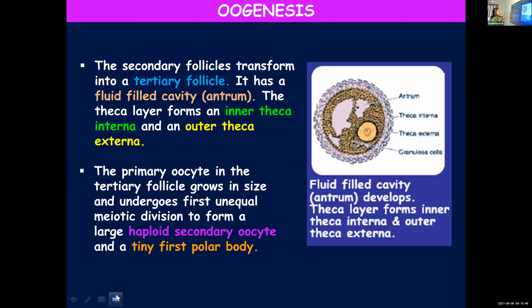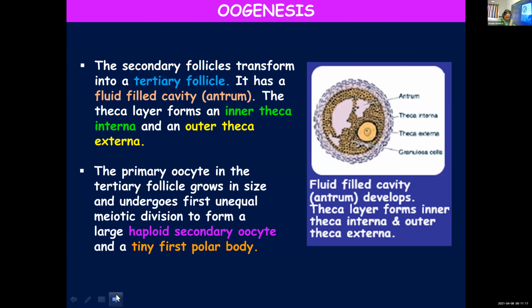And once they reach the tertiary follicular stage, the primary oocyte inside will grow in size and carry out the first meiotic division, and you call it an unequal division because the cells formed are not equal in size. There'll be a large haploid secondary oocyte and a tiny polar body which will get degenerated later.